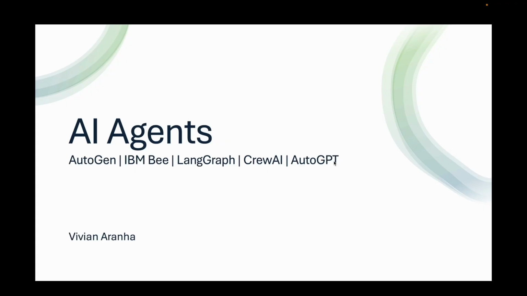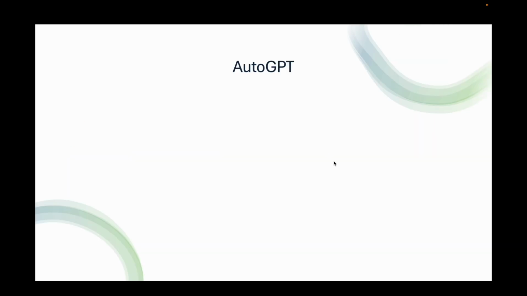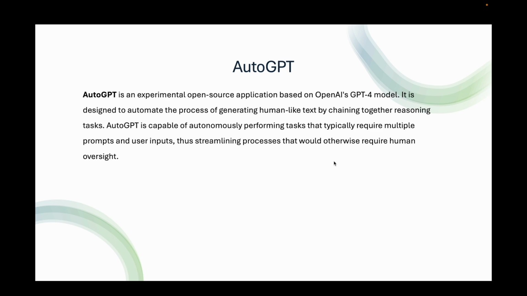Let's look at our last AI agent framework, which is AutoGPT. AutoGPT is an experimental open source application based on OpenAI's GPT-4 model. It is designed to automate the process of generating human-like text by chaining together reasoning tasks. AutoGPT is capable of autonomously performing tasks that typically require multiple prompts and user inputs, thus streamlining processes that would otherwise require human oversight.